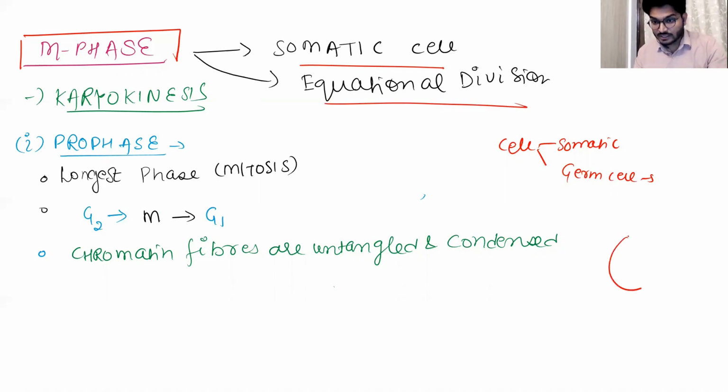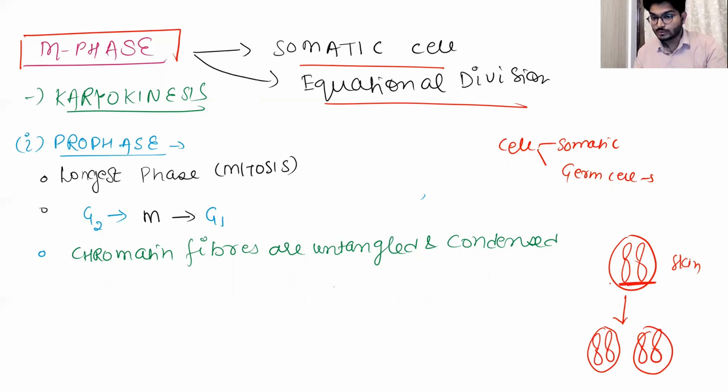See, initially, suppose you have two chromosomes here, right? Suppose this is a skin cell. When this cell goes through the cell cycle and cell division, at the end you get two cells from it. And how many chromosomes are there? An equal number of chromosomes. So you got two chromosomes here, two chromosomes here, and they are your daughter cells. So in the daughter cells you got an equal number of chromosomes. That's why this kind of division, M phase, is known as equational division. Okay, so let's talk about the karyokinesis.